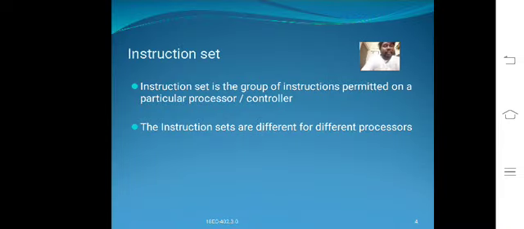Again, I am repeating these points. State the need for the instruction set. The instruction set is also called the command set. It means a group of instructions that a microcontroller understands.